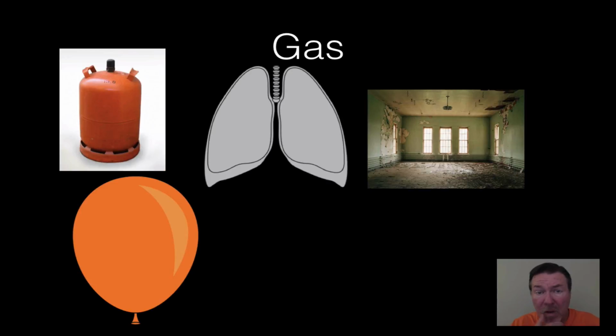The first state of matter is gas. Gas is a state of matter that has no definite volume, and it also has no definite shape.